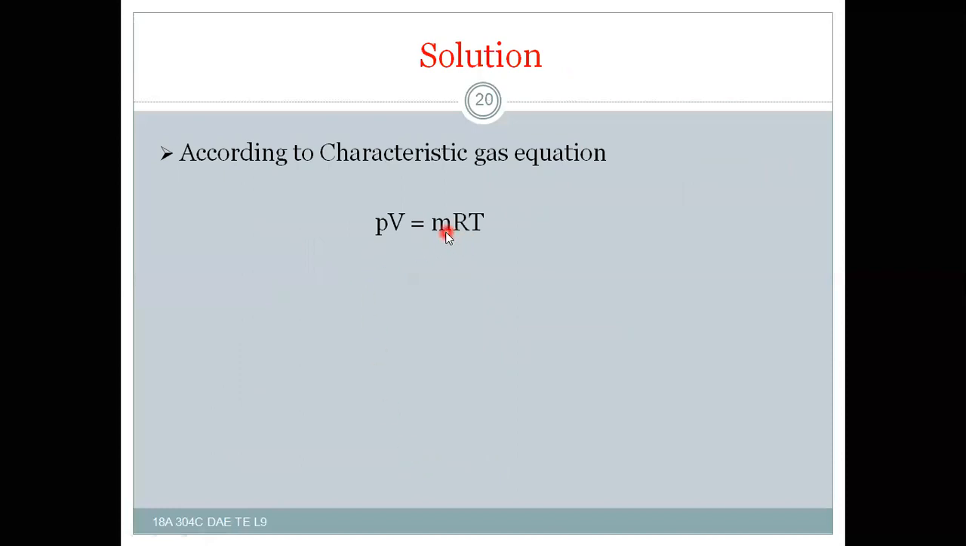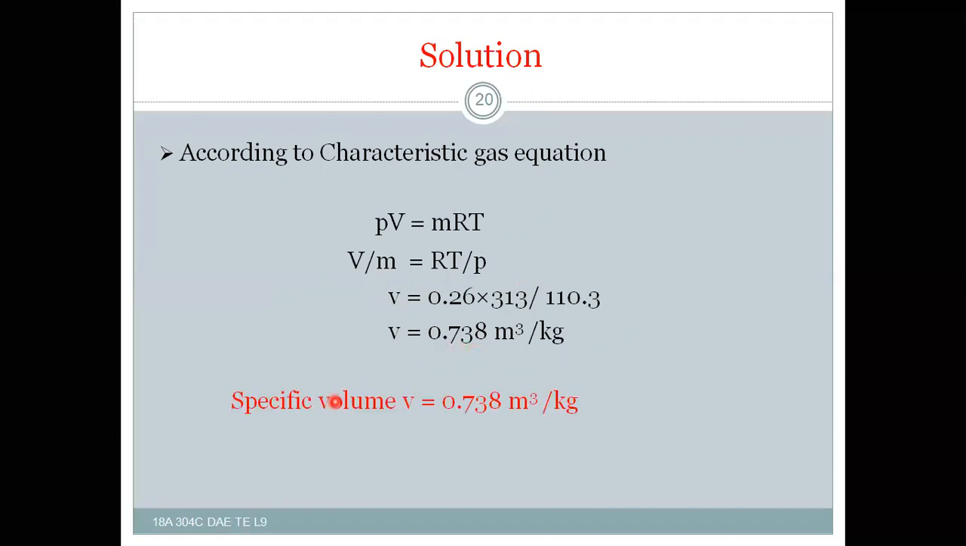If you bring this m toward the left side, then V by m is equal to RT by P. Then small v is equal to RT by P. R is there for us, T is there for us, P is also there for us. So on substitution we will get small v is equal to 0.738 meter cube per kg. The specific volume is equal to 0.738 meter cube per kg, and that will be the answer for this problem.